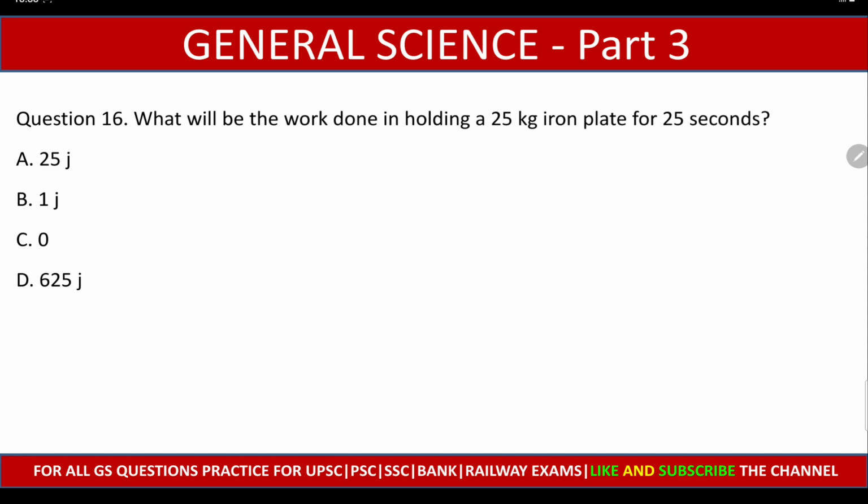Question number 16. What will be the work done in holding a 25 kg iron plate for 25 seconds? 25 joules, 1 joule, 0 or 625 joule. And the right answer is option C, 0. Friends, this is a conceptual question, so you must answer it correctly.